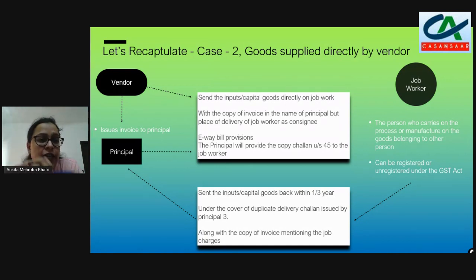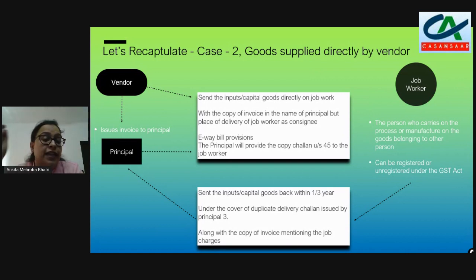The vendor is the person who is selling the goods to the principal, and the principal can ask the vendor to deliver those goods directly to the job worker, without first delivering to the principal and then the principal again delivering it to the job worker. That is a tedious job.